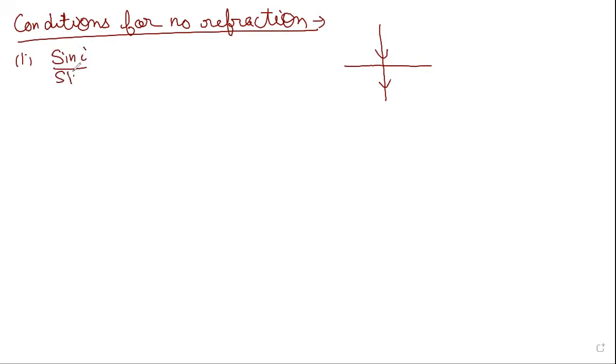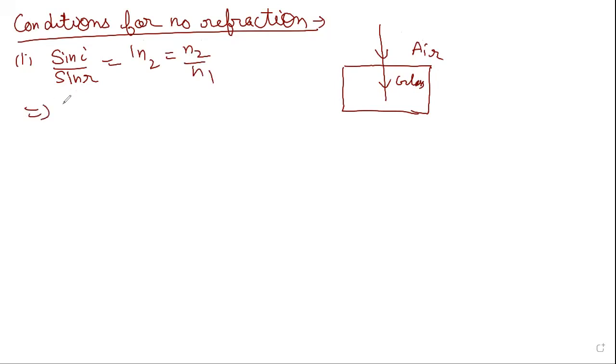Sine of angle of incidence to sine of angle of refraction is equal to, let this be air and this be glass, the refractive index of medium 2 with respect to medium 1, that is N2 by N1. So sine of angle of refraction will be equal to N1 by N2 into sine of angle of incidence. This is the relation for the refraction angle.